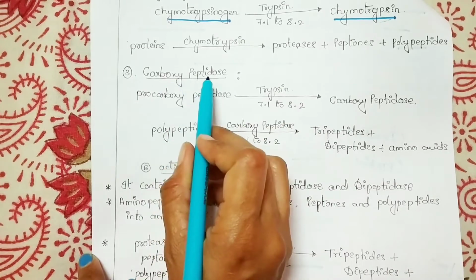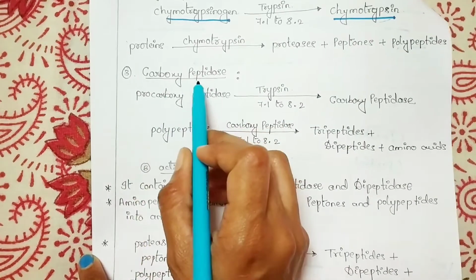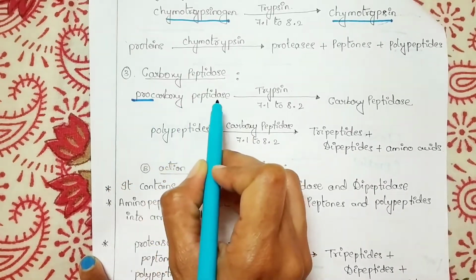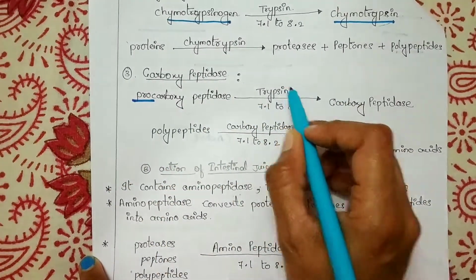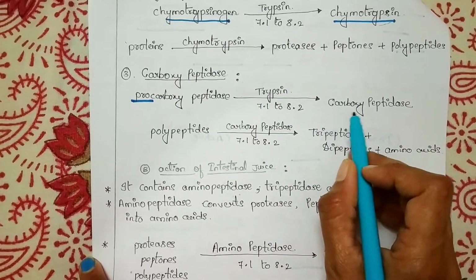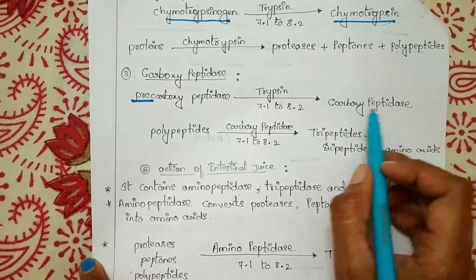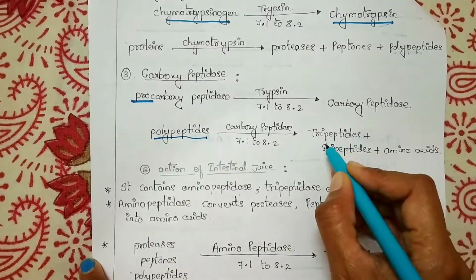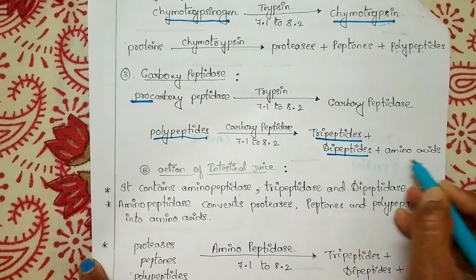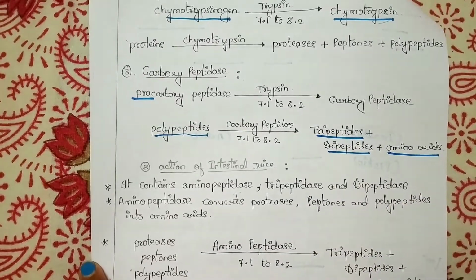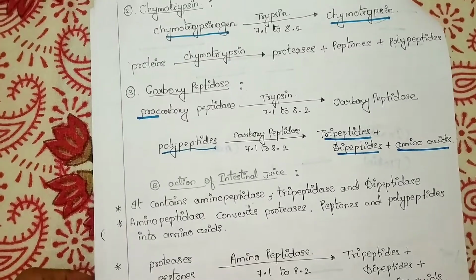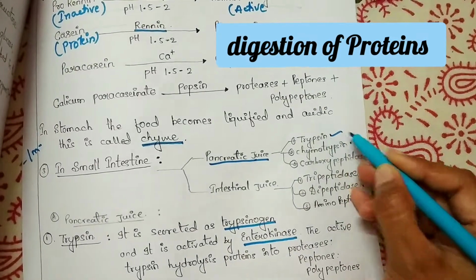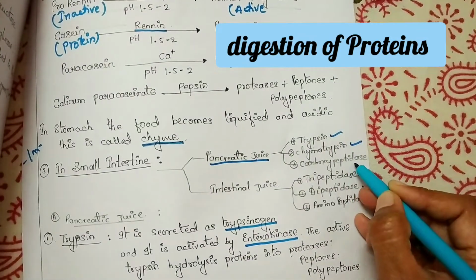This carboxypeptidase is secreted in the inactive form as procarboxypeptidase, and by the action of trypsin it is converted into the active form called carboxypeptidase. This carboxypeptidase acts on polypeptides and converts them into tripeptides, dipeptides and amino acids. That's about the role of pancreatic juice, that is trypsin, chymotrypsin and carboxypeptidase.